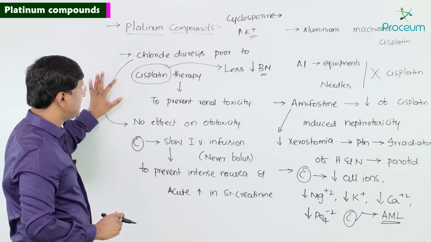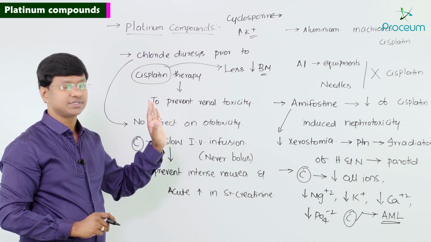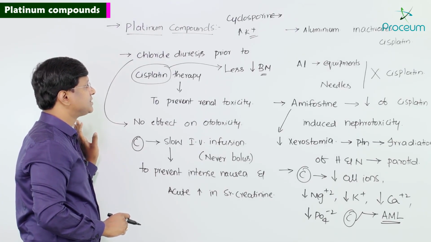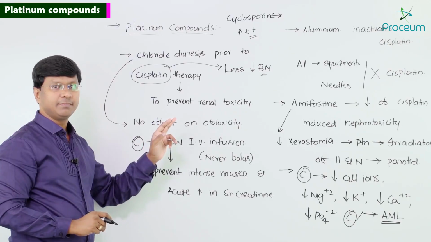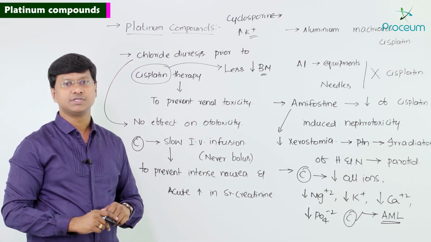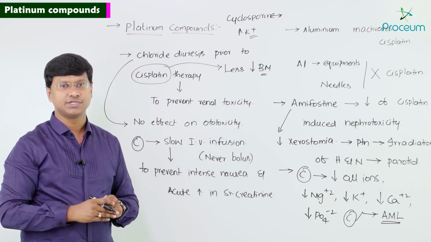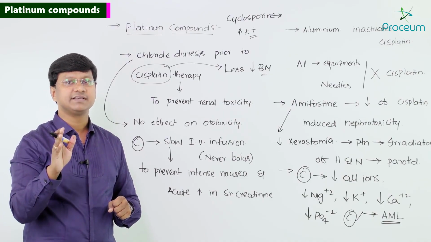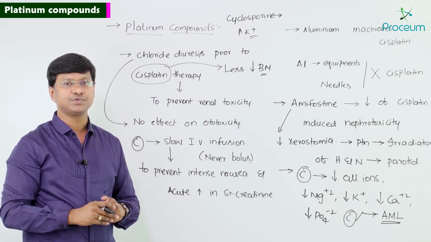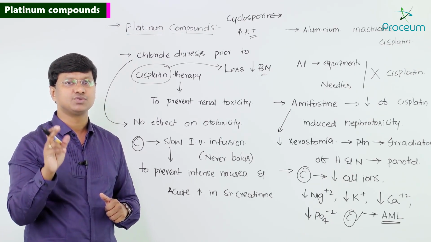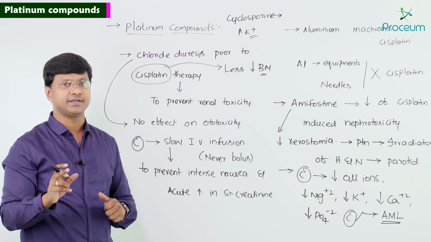Remember, this cisplatin is associated with the renal toxicity. So what you have to do is chloride diuresis prior to cisplatin therapy, mainly to prevent the renal toxicity. And this chloride diuresis has no effect on the ototoxicity. And cisplatin is always given in the form of slow intravenous infusion but never bolus. The purpose is mainly to prevent the intense nausea and acute rise in the serum creatinine.